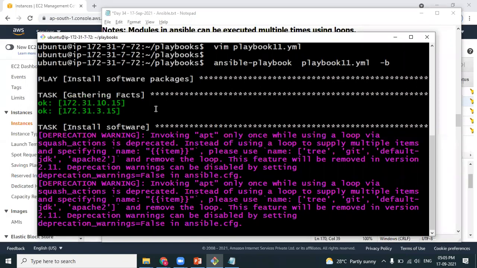It's taking a long time because the loop should be executed. It's not one specific package. You want to install 4 packages. So that's a time consuming process.